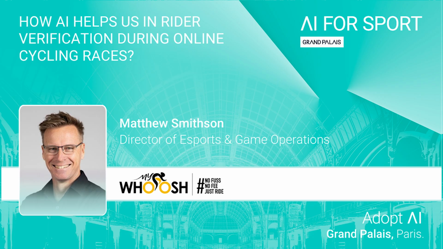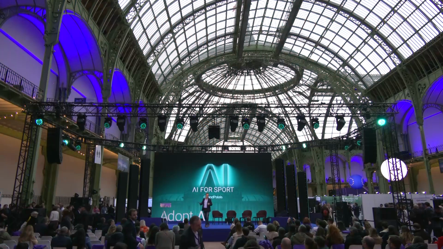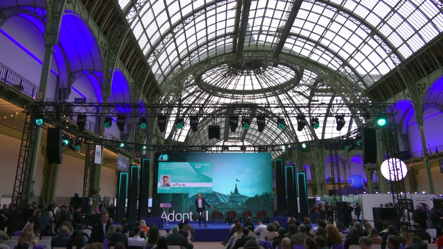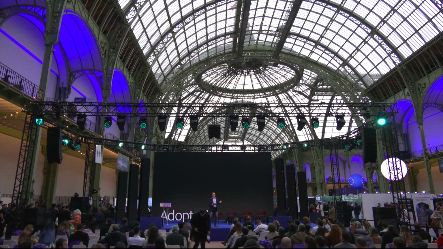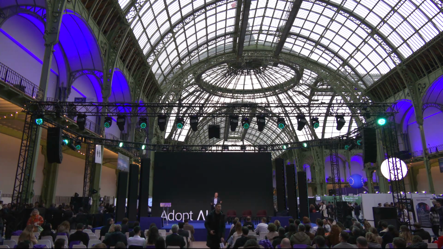Favourite thing in the world, which is cycling, right? Something that we've all done from when we were small children, and it's evolved into something that we can now do at home, that we can measure our athletic performance, we can race with people all around the world. So MyWhoosh has been around for about 5 or 6 years.